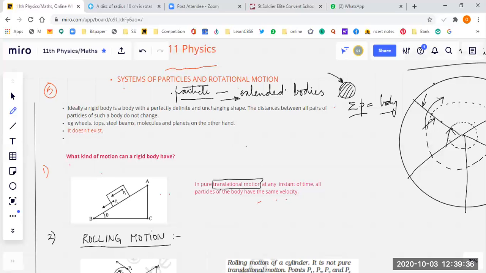When we do some analysis considering a particle, calculations become very easy. But when I talk about extended bodies, let's say you talk about Earth, which is revolving as well as rotating. If you take a bucket and rotate the water in it, you will see the water from the side splashes out, and from the center it dips down.